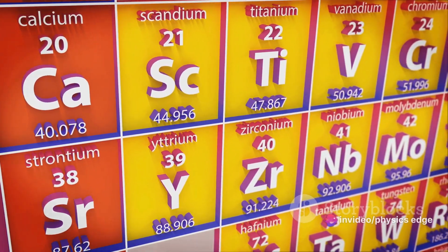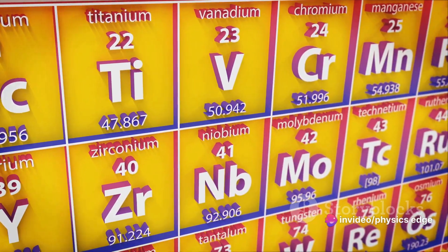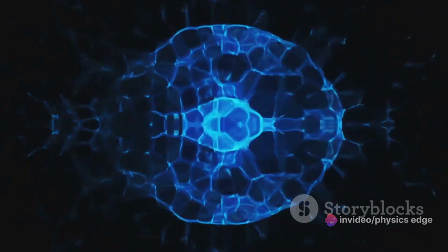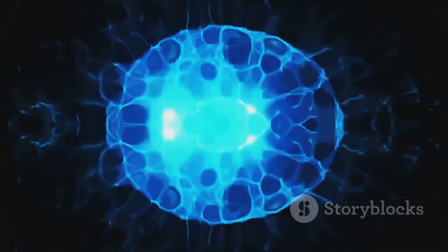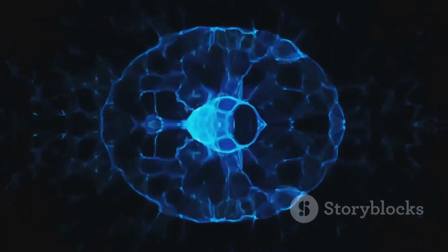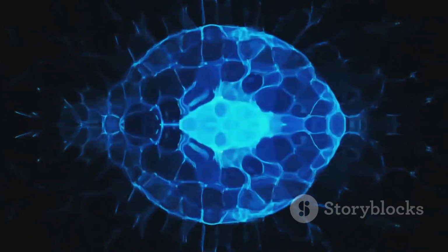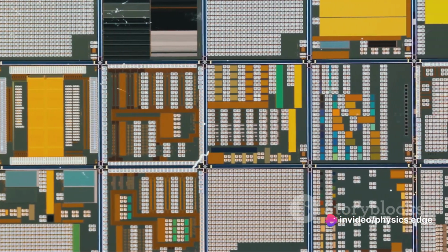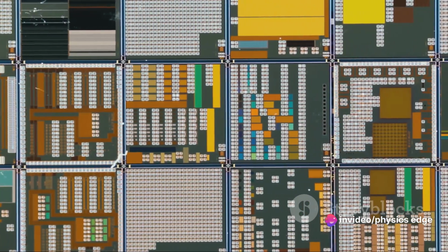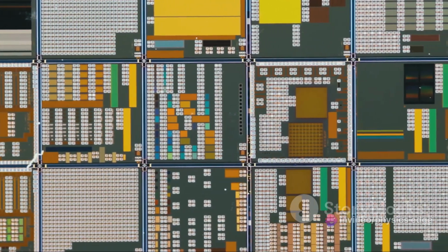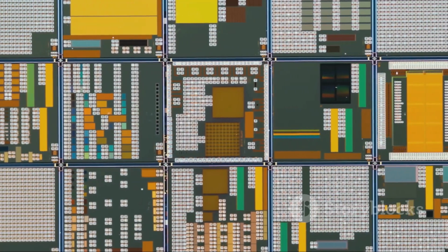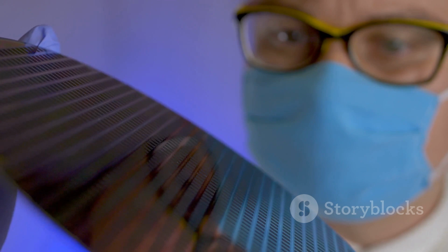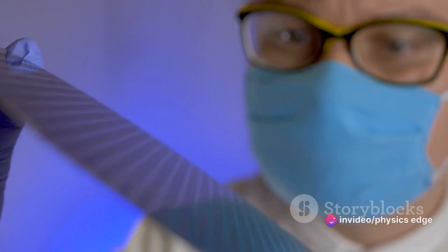Now let's delve deeper into the energy band gap of two common semiconductors, silicon and germanium. These two elements are fundamental in the world of electronics, and it's their energy band gaps that make them so useful. First, let's talk about silicon. Silicon has a small energy band gap of 1.1 electron volts at room temperature. This small gap allows for controlled electron movement, making silicon the ideal material for most electronic devices.